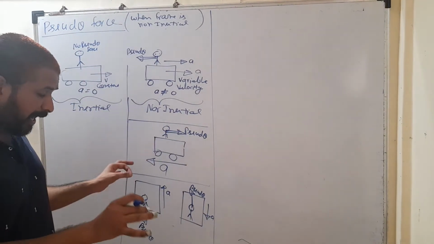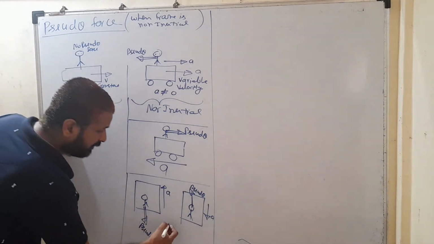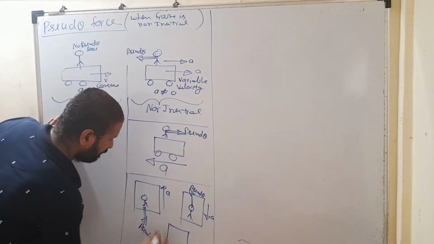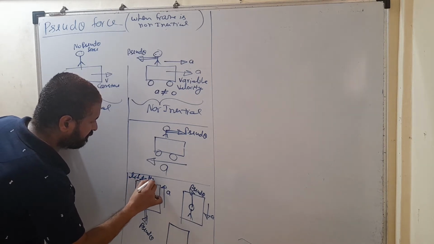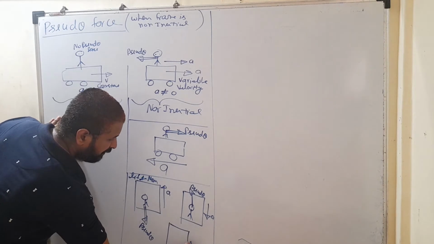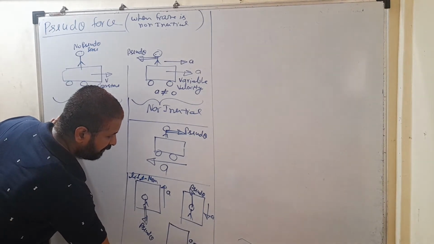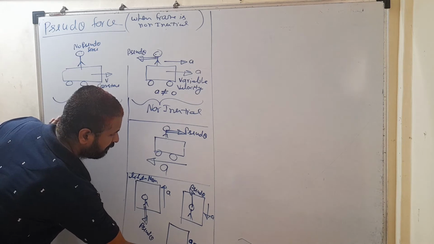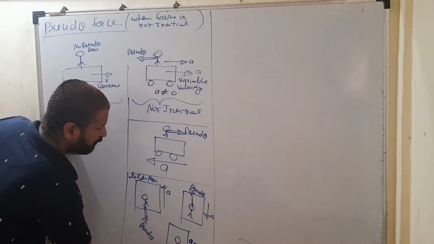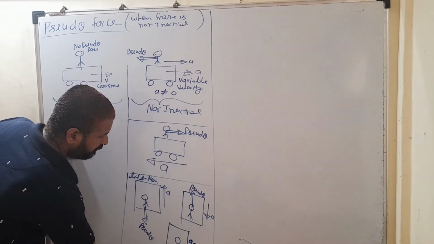And if that lift is moving with constant velocity in the third case, its acceleration is zero and it is moving with constant velocity, v is constant. Then this man is not going to get any pseudo force, no pseudo force.